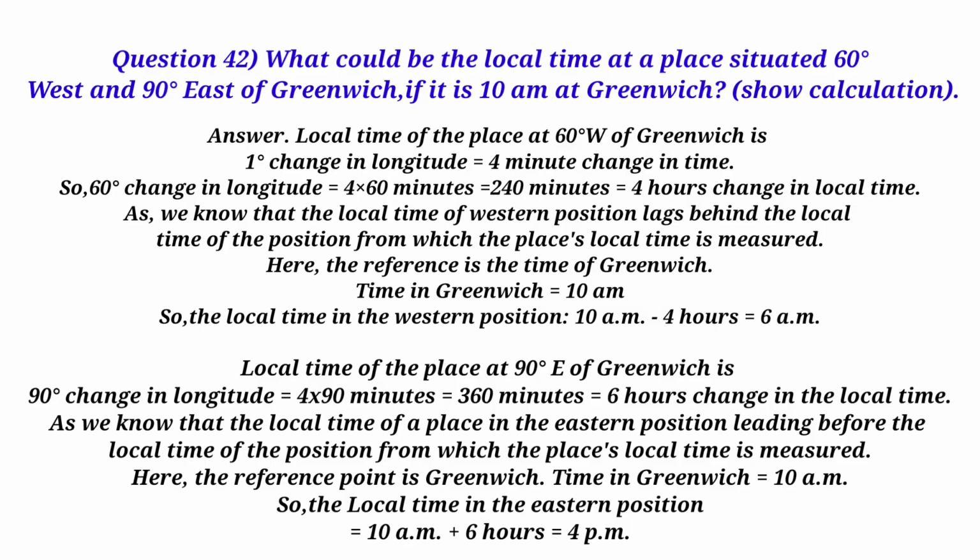Local time of the place at 90 degrees east of Greenwich: 90 degrees change in longitude equals 4 times 90 minutes equals 360 minutes equals 6 hours change in the local time. As we know that the local time of a place in the eastern position is leading before the local time of the position from which the place's local time is measured. Here, the reference point is Greenwich. Time in Greenwich is 10 am. So, the local time in the eastern position equals 10 am plus 6 hours equals 4 pm.